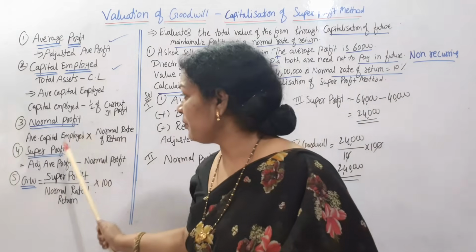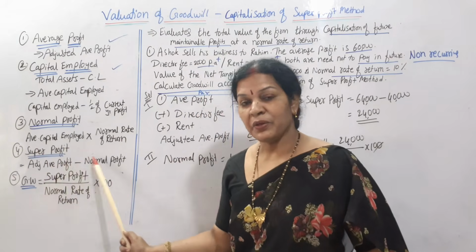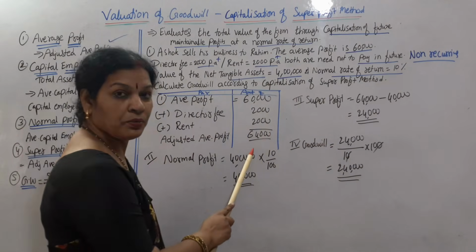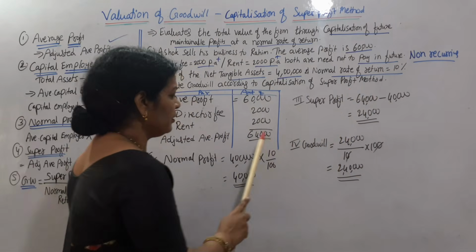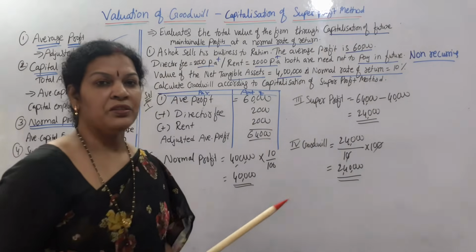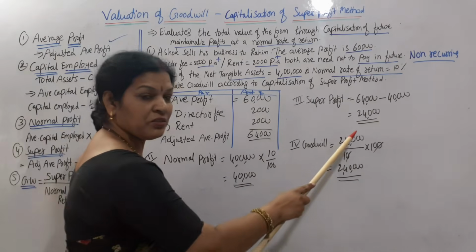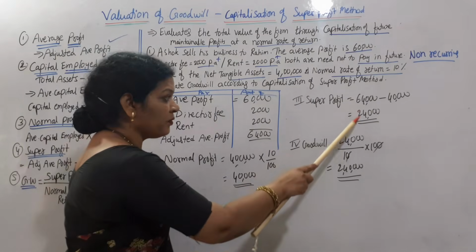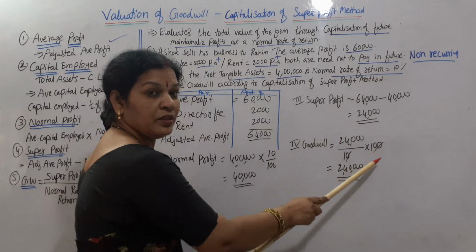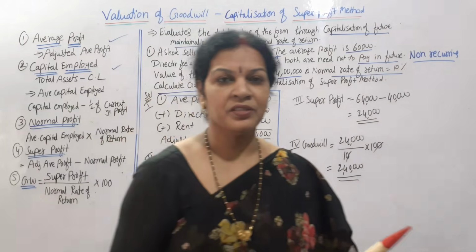Once you get the normal profit, then super profit. Super profit means adjusted average profit minus normal profit. Adjusted average profit is 64,000, minus normal profit, so you got 24,000. Once you get super profit, then calculation of goodwill. Goodwill is equal to, as per the formula, super profit, that is 24,000, by normal rate 10% into 100. You got 2,40,000. Simple. Am I clear with this?